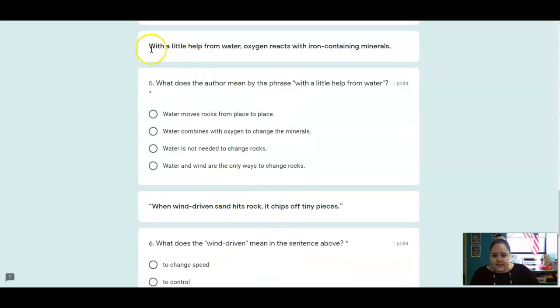All right, another phrase here, with a little help from water. What does that mean? That's another kind of idiom. What does it mean if I say, with a little help from water, oxygen reacts with iron-containing minerals? Is water moving the rocks? Is water combining with oxygen to change the minerals? Is water not needed to change rocks? Or are water and wind the only ways to change rocks?